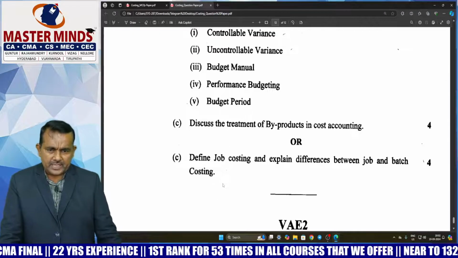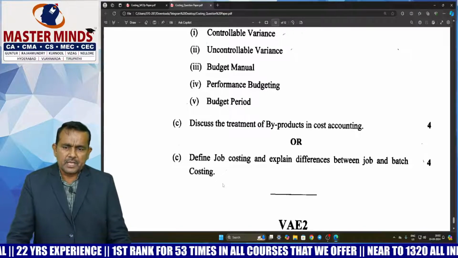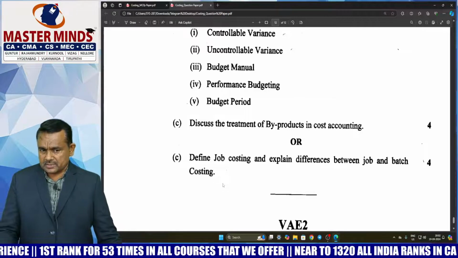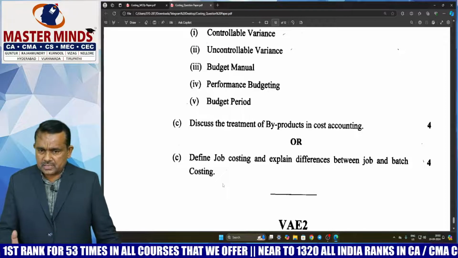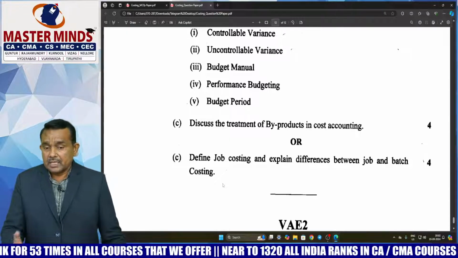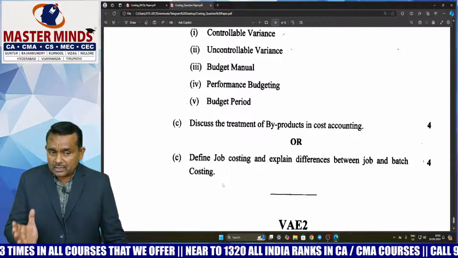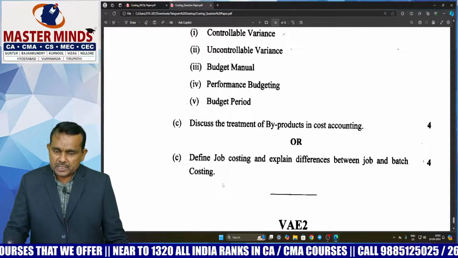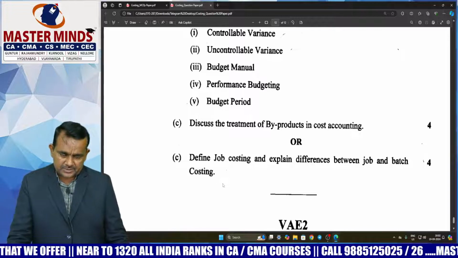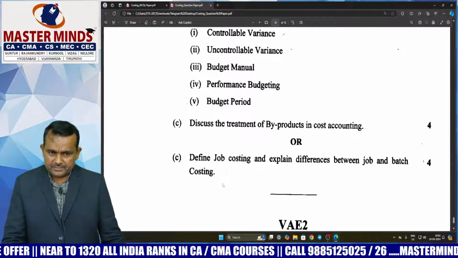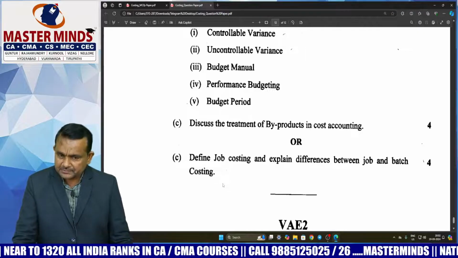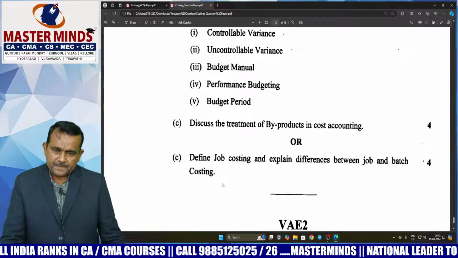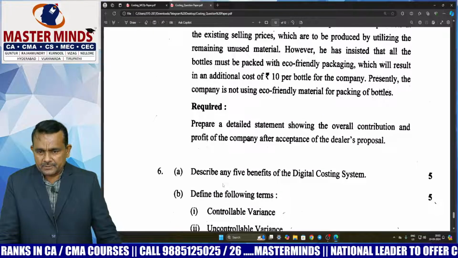Define job costing and explain difference between job and batch costing. Job costing means different customers, different specifications. No two works are same. Under this circumstance, cost ascertaining program is called job costing. In batch costing, sir, all costs are charged to a group of orders, that is called batch costing. In job costing examples, printing press, ad agency. In batch costing, pharmaceutical industry, toy making industry, best examples. So easily answer, sir. So this is the theory question, sir.